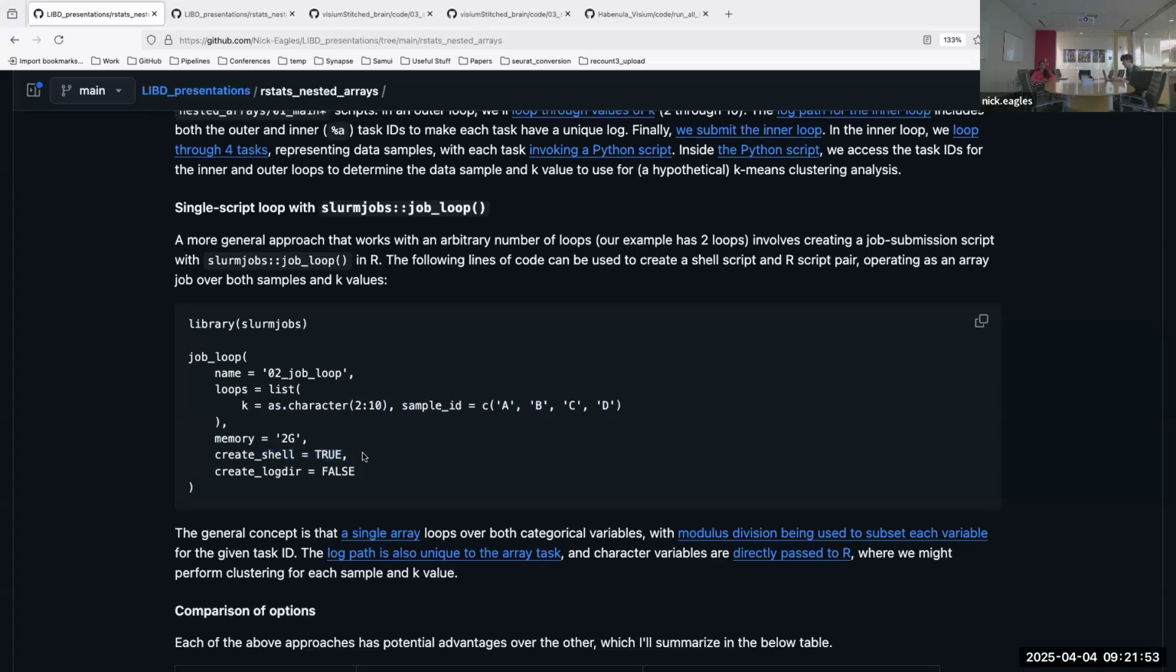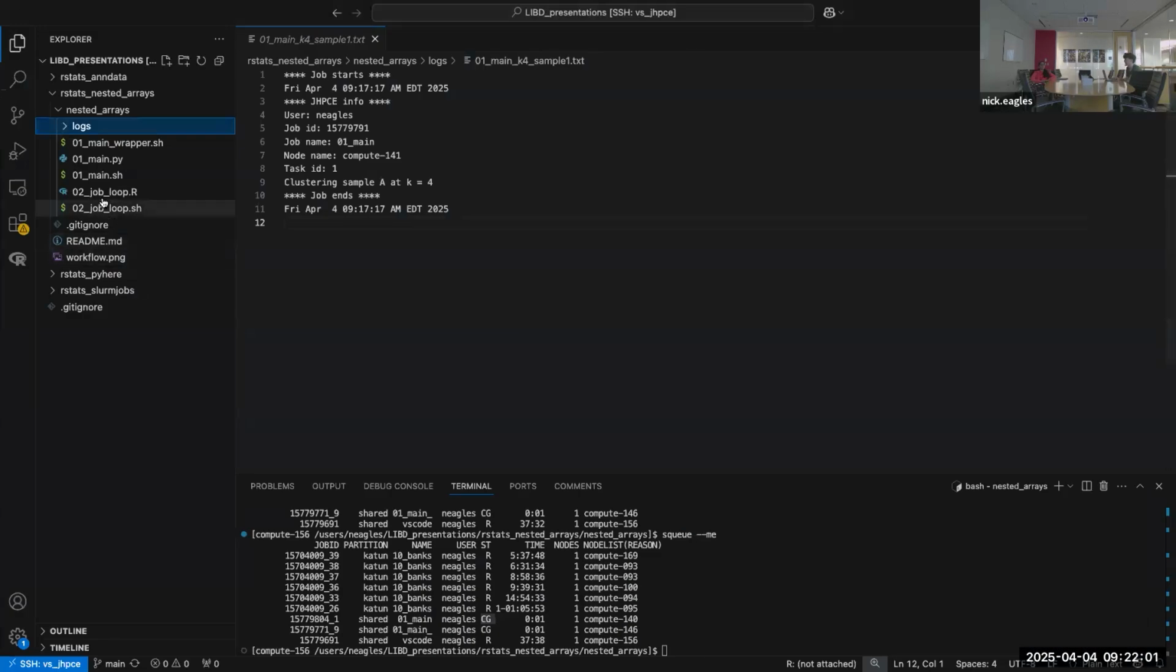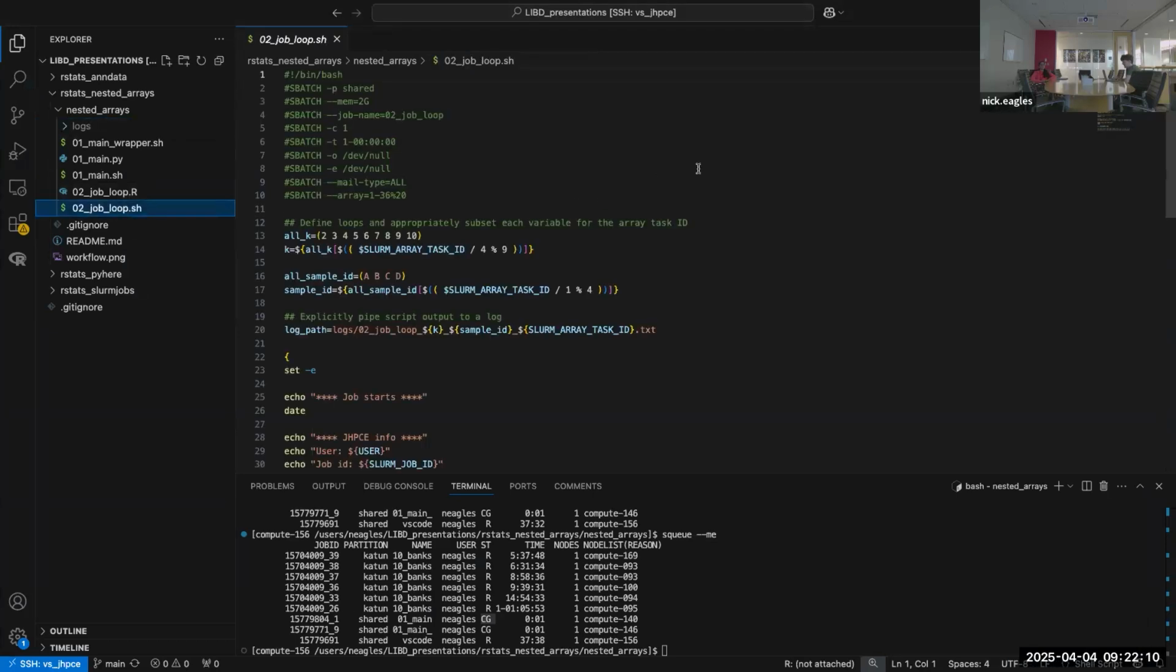So what that looks like, let me go to here. These O2 scripts here were created with job loop. And so there's an R script and a shell script. We'll just go into the shell script first. The difference with this approach is that it's actually one big array job. No matter how many loops you have, it's a single shell script and a single array.